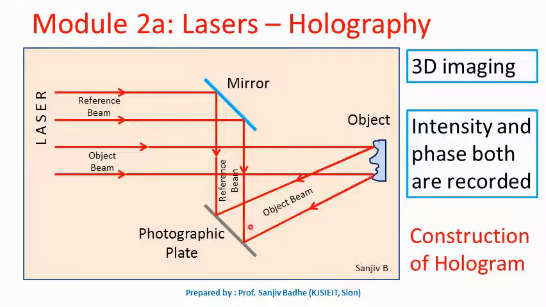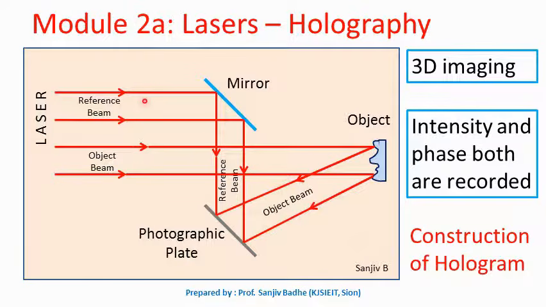One coming from the mirror and the other coming from the object. This interference pattern on the hologram consists of a complex pattern of alternately placed dark and bright regions, fringes. This hologram is also called a Gabor zone plate in honor of Dennis Gabor, who invented this technique. So this is how a hologram is constructed.